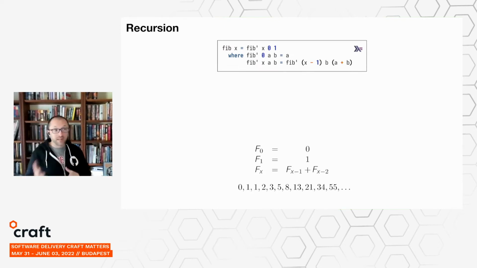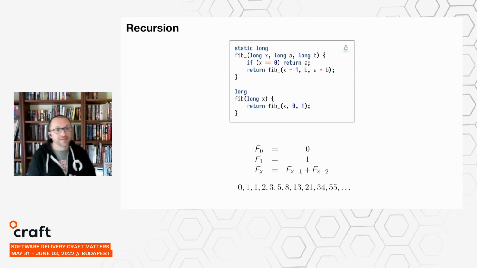So we might try to fix it while being recursive by maintaining the previous two values in variables like we did in the imperative loop implementation. Now, again, in a functional programming language like Haskell, you're not allowed to modify variables. So the way we do this is we actually use function parameters for those bits of state that we need to modify, update during each iteration. And that way, when we make our recursive call, we can provide new values for A and B, just like in the loop-based version, we just overwrote the existing variables each time we would progress through the loop. But importantly, this ends up having the same efficient execution behavior as our original imperative version did.